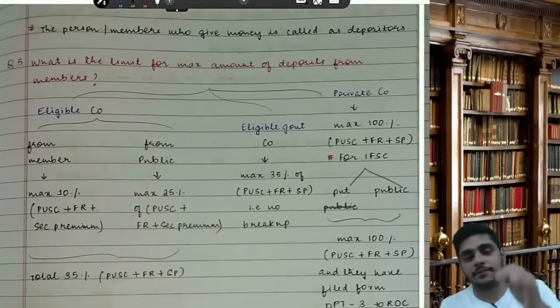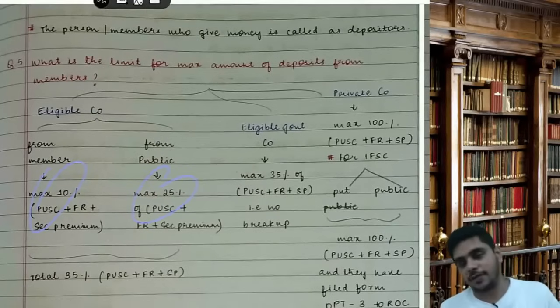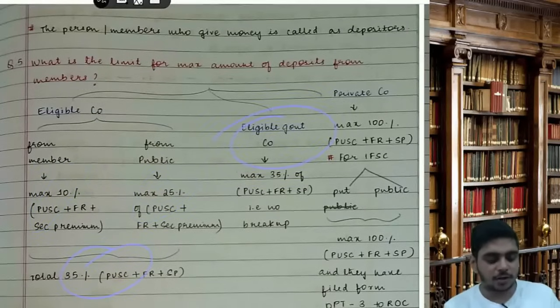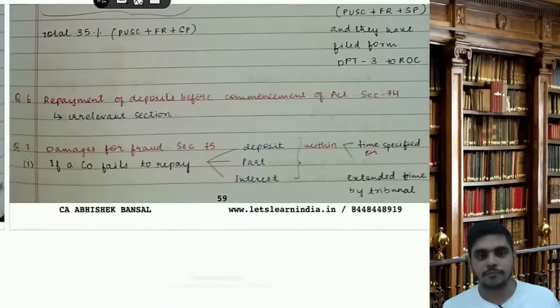Remember this percentage, it may come in the exam as an MCQ. 10, 25: 10 for members, 25 for public, total is 35. Eligible government company, total is 35. Private company, maximum 100%.